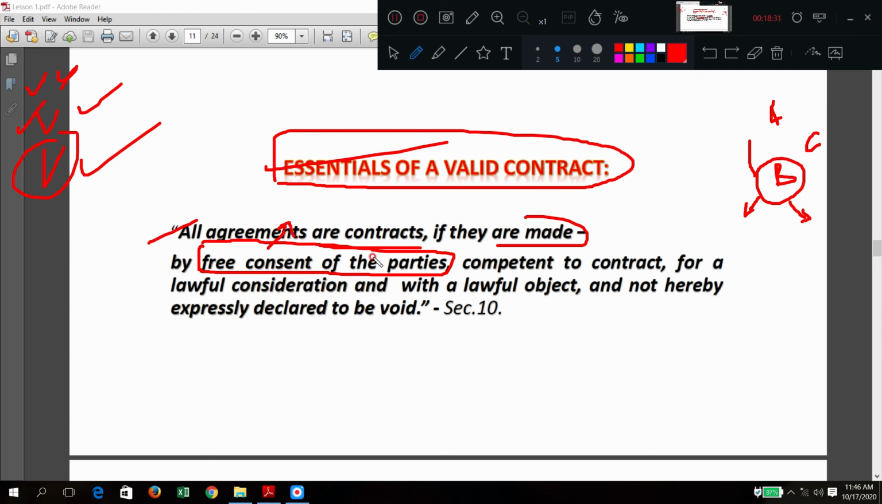Are you understanding? Free consent means free will, nothing forcible is there. So, free consent of the parties. A is happily doing that, B is also happily doing that. Free consent. Competent to contract means the parties should be competent, for a lawful consideration with a lawful object. Consideration should also be lawful, and the object, the final end product, is also the object. Not hereby expressly declared to be void means it should not be void, then we call it valid. That is the meaning here. That's all, very simple.